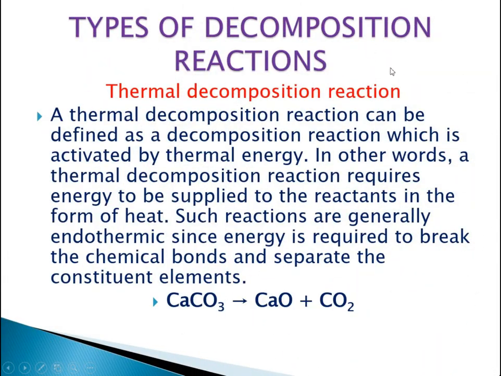So these are the types of decomposition reaction. The first type is thermal decomposition reaction. Thermal decomposition means that by heat we can decompose different kinds of substances or compounds. Like we have CaCO3. By heat we can break it up to CaO and CO2. So by giving heat, this CaCO3, which is calcium carbonate, has been transformed back to its calcium oxide form and its carbon dioxide form.